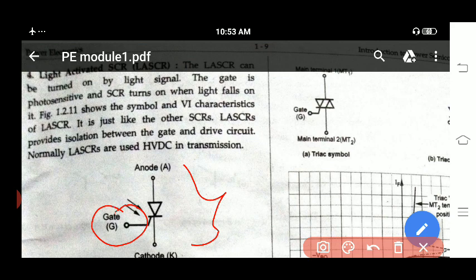So here we will see how they can use this. LASCR can be turned on by light signal. The gate is made up of photosensitive material. SCR turns on when light falls on it. It's just like other SCR. Whenever light falls on this one, it will get turned on. LASCR provides isolation between gate and driver circuit. Normally LASCRs are used in high voltage DC.